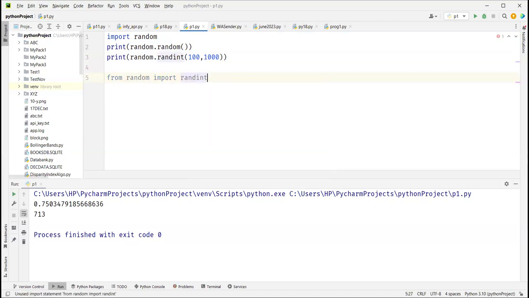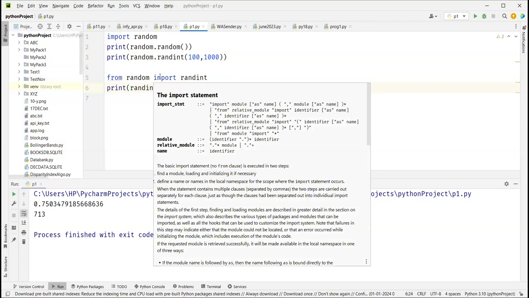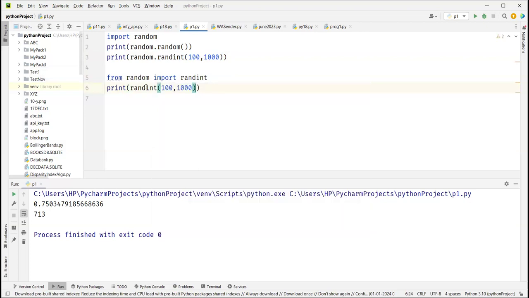Now when you do it like this, while using it we don't have to use random dot. You can directly say randint. We don't have to say random.randint because I'm saying from random, give me only randint, so randint is available without using the module name.